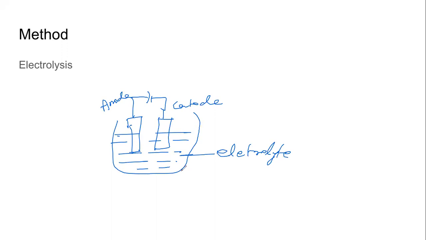The only question I would ask you, and the only thing that you need to know for refining using electrolysis is, just tell me, where will the pure metal be deposited? Will the metal be deposited on the anode or will the metal be deposited on the cathode?